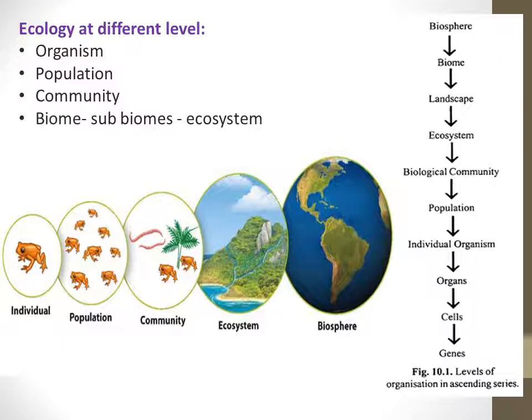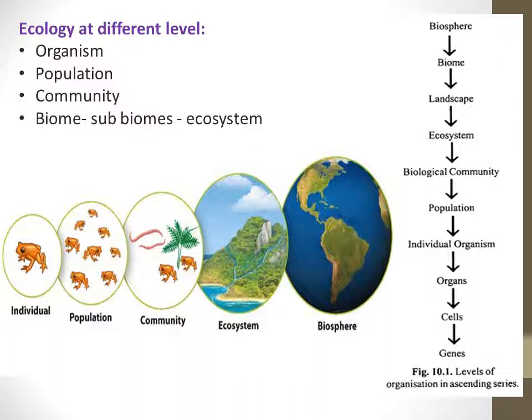Now when I talk about a population, I'm talking about a group of the same organism. Say it's a single species or a single type of organism, but that whole group, how they are dependent. For example, I can talk about the humans of Yapral. This is a population of Yapral we can talk about, and how much water this population requires, which should be supplied on a daily basis, or what is the quality of air in Yapral that this population is going to sustain. So all these things will give you an idea of what is ecology at a population level.